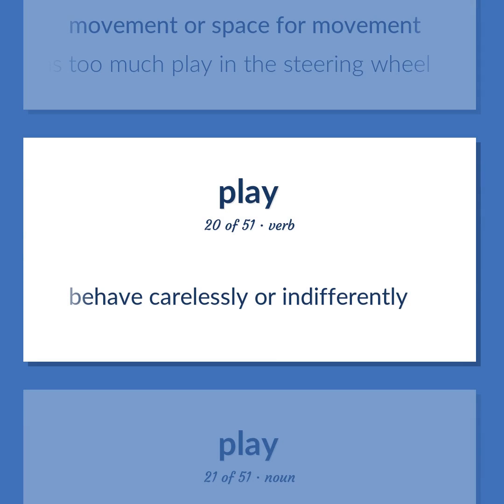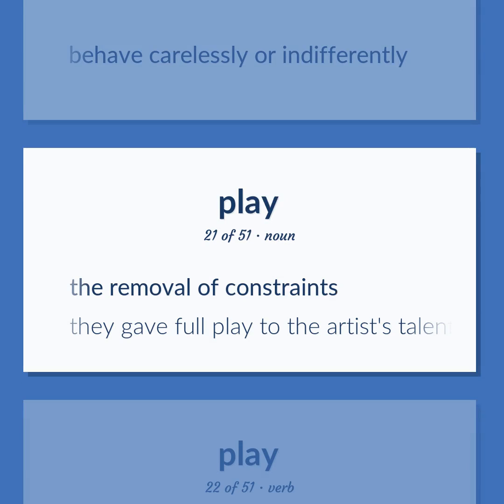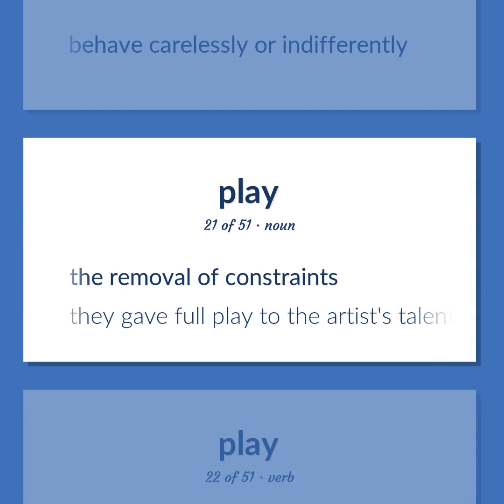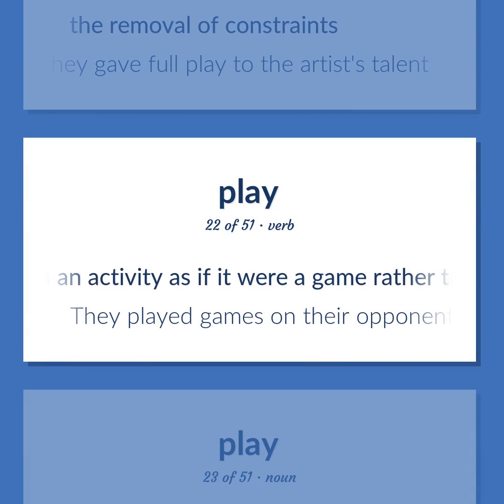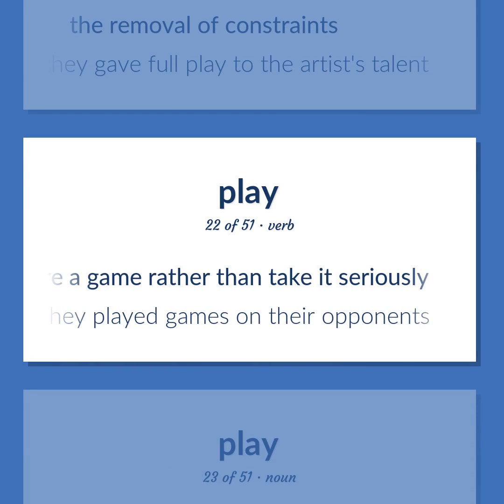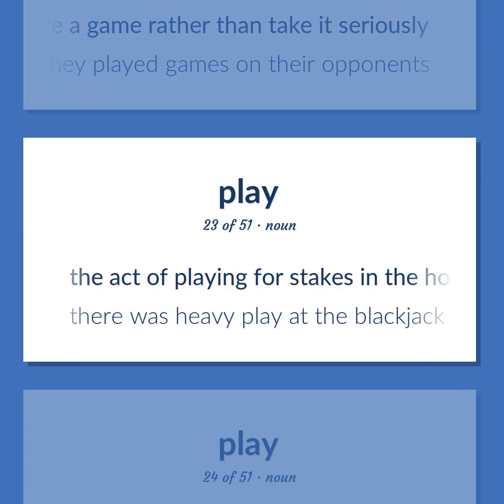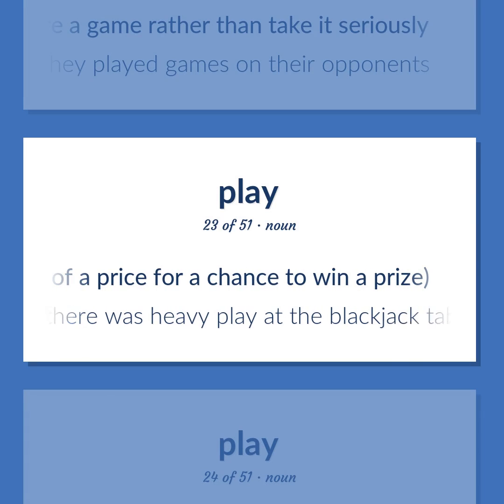Behave carelessly or indifferently. The removal of constraints. They gave full play to the artist's talent. Engage in an activity as if it were a game rather than take it seriously. They played games on their opponents. The act of playing for stakes in the hope of winning, including the payment of a price for a chance to win a prize. There was heavy play at the blackjack table.